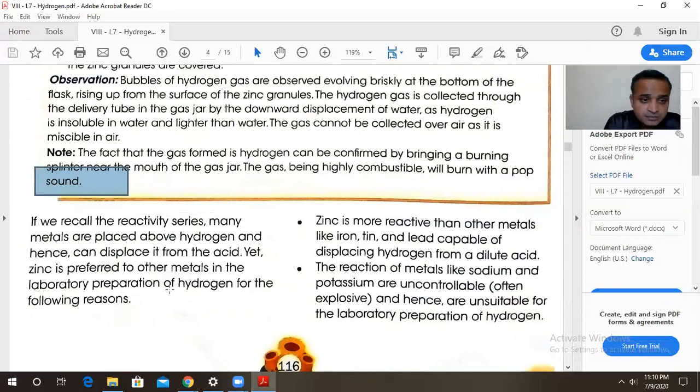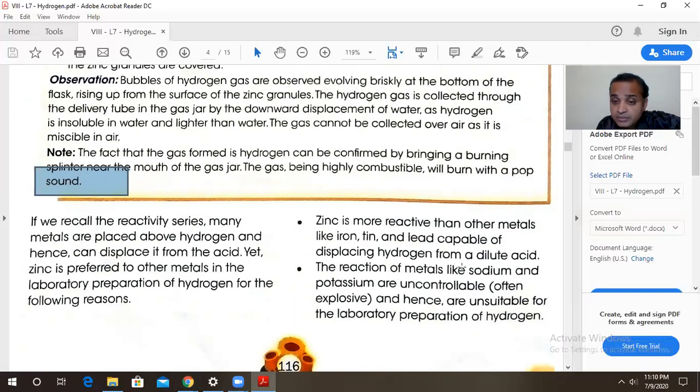Now, dear friends, there are many metals which are placed above hydrogen and they can displace hydrogen from its position to generate the hydrogen gas. But we prefer zinc. Why? Firstly, zinc is more reactive than the other metals like iron, tin, and lead, and therefore can displace hydrogen very easily. Iron, lead, tin, they cannot displace that so easily, but zinc can displace very easily.